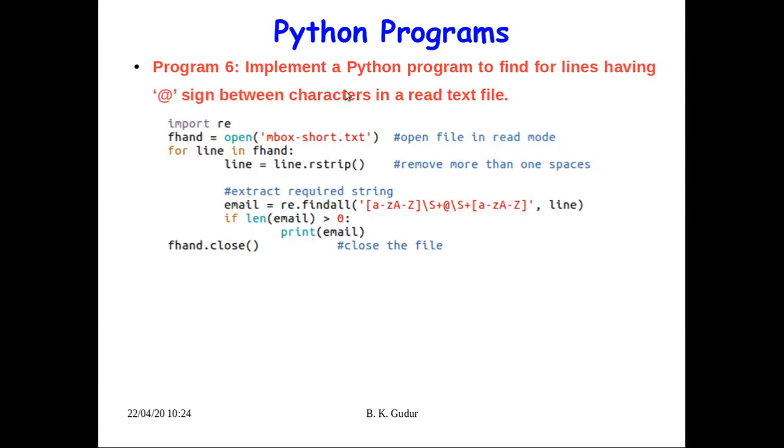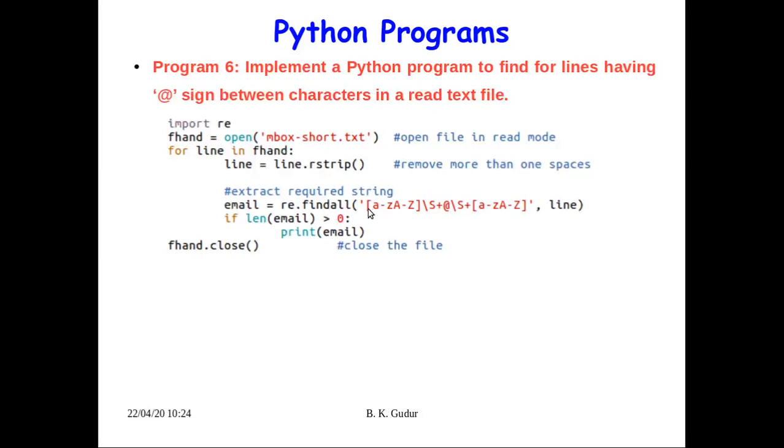It should contain characters. Because he has only said characters, you need not include these brackets, not even non-space. You can just write it as dot plus, at, and later dot plus. That is more than enough for this, because we only need to find lines having an @ sign between characters. He has not mentioned non-space or anything else.